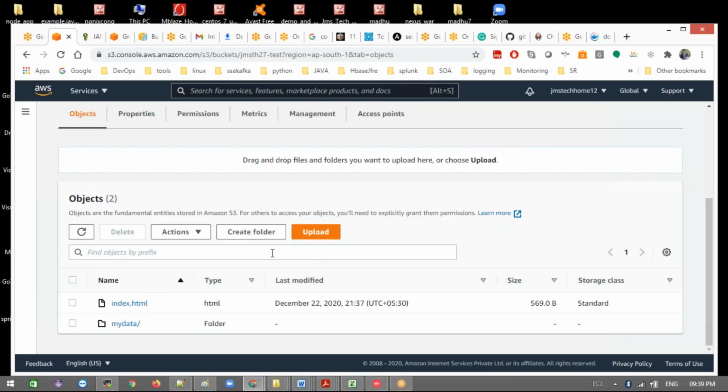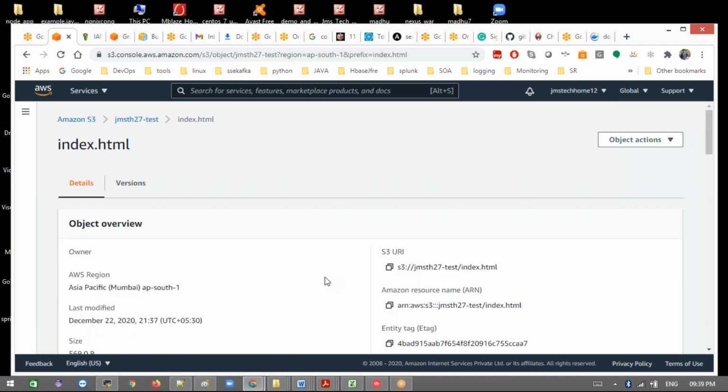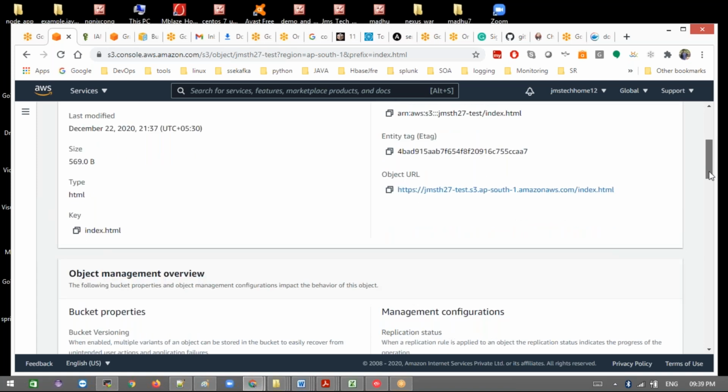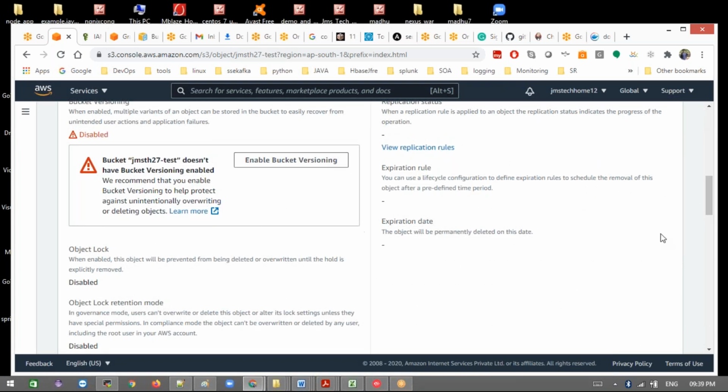Okay, we didn't do anything here. Now let me open this. Click this. You see this, what it contains. This is the key, and versioning is not enabled here.